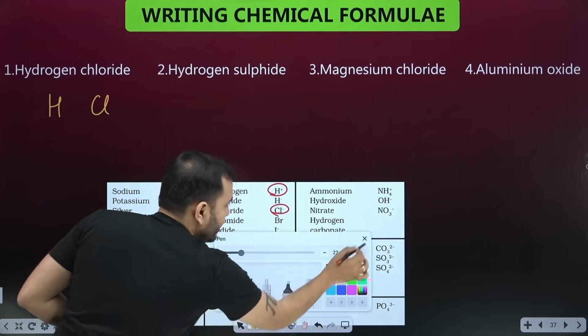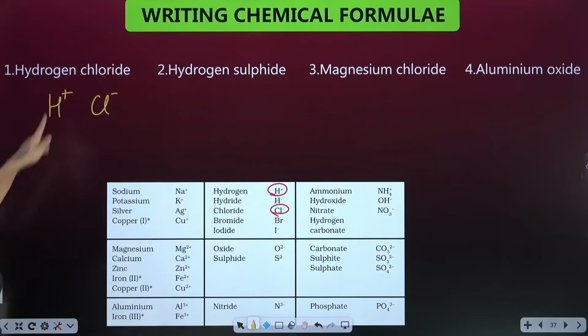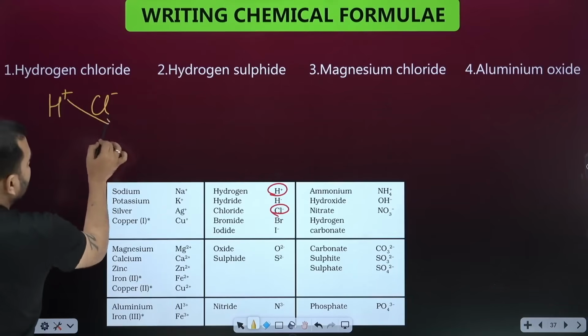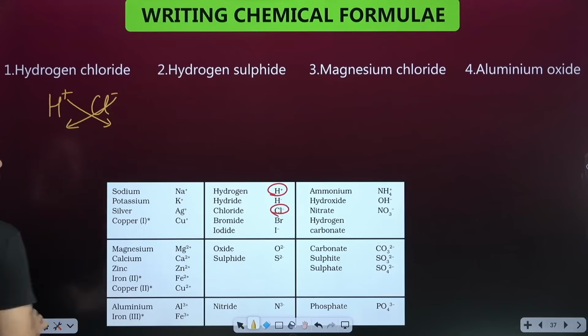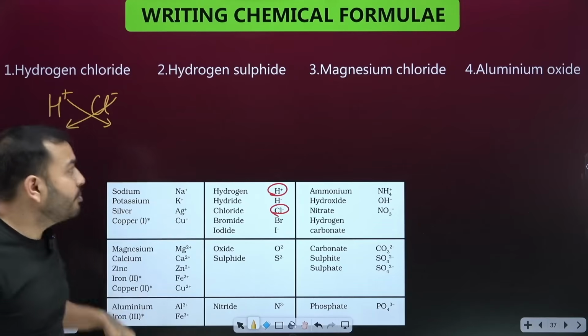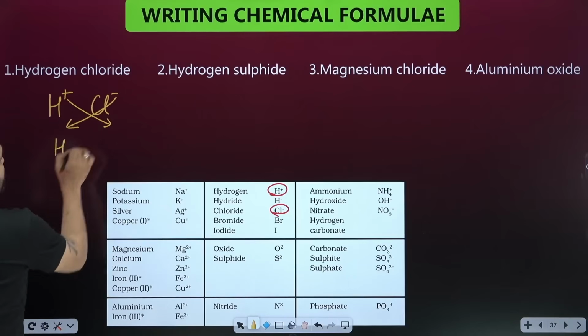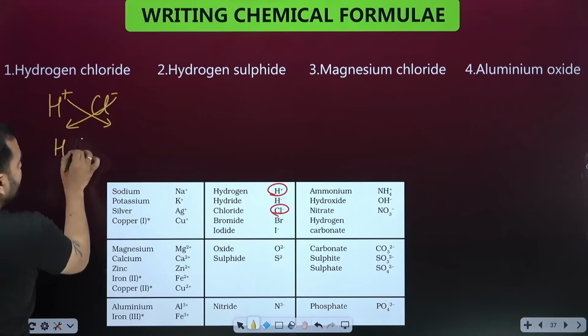So write it here, whatever you see, write it clearly. H is 1 plus, chlorine Cl 1 minus. What you have to do is bring the numbers crosswise, down below. Cross multiply. You don't have to see the charge sign, you have to see the number. Plus 1 here and minus 1 here. So below H came 1 and below Cl also 1.